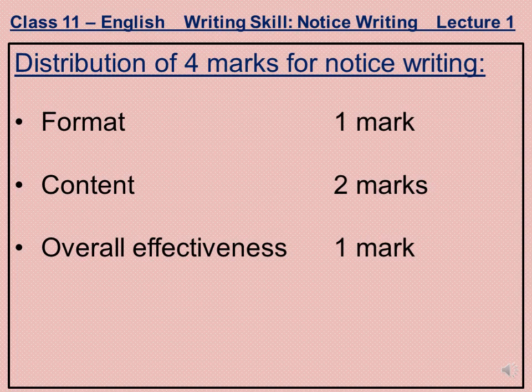1 is only for the formatting of the notice. 2 marks are for the content that you are supposed to write, that must be appropriate. And 1 mark is for overall effectiveness of your writing of notice. That includes your grammatical errors and your accuracy, everything.